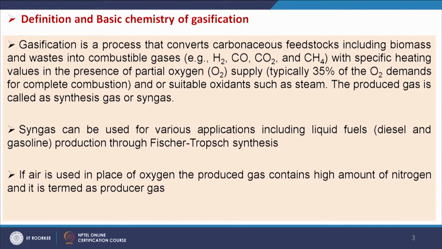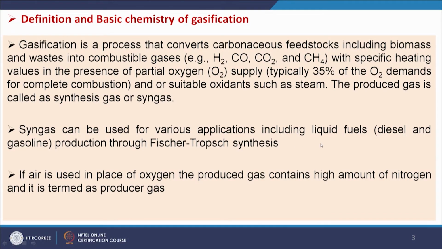The produced gas is called synthesis gas or syngas. When the waste and biomass is reacted with oxygen and steam, this is called syngas. But when air is used in place of oxygen, then nitrogen will also be available in the product, and that gas is called producer gas.